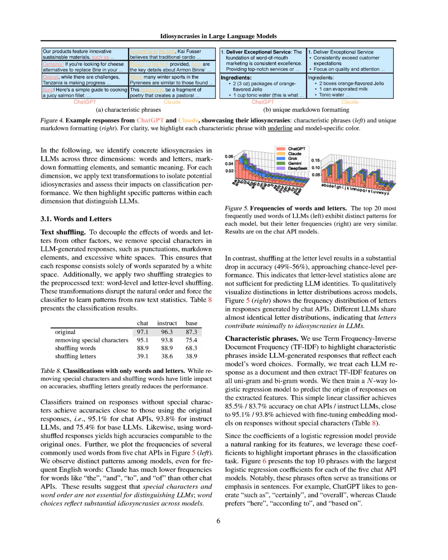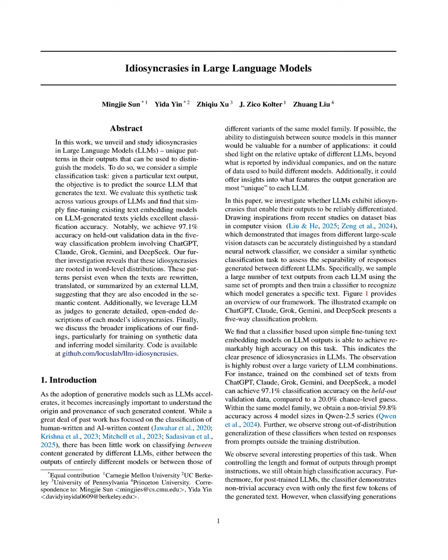This suggests that while LLMs exhibit idiosyncrasies, their outputs can be quite similar when generated under varying conditions, potentially complicating real-world applications where sampling methods may differ. Additionally, the classifiers demonstrated a drop in performance when classifying summarized texts, indicating that semantic transformations can obscure unique characteristics, which may limit the robustness of our findings in practical scenarios.